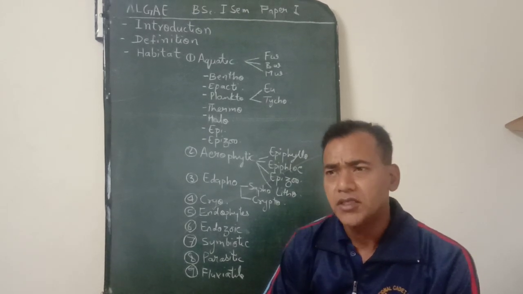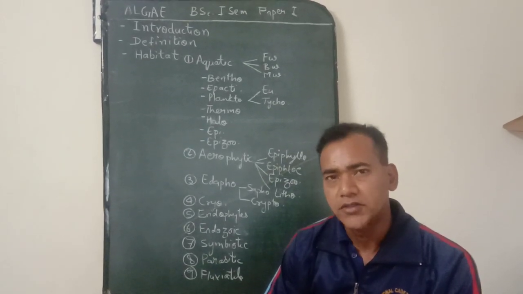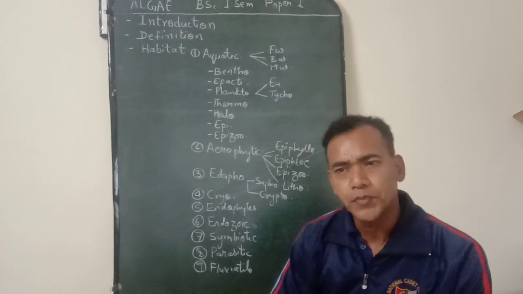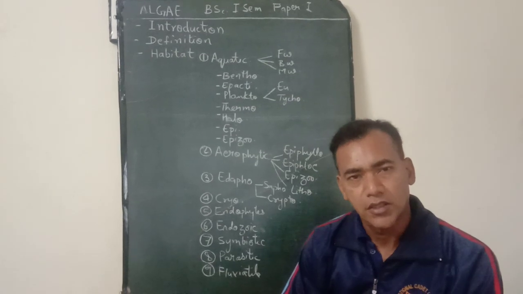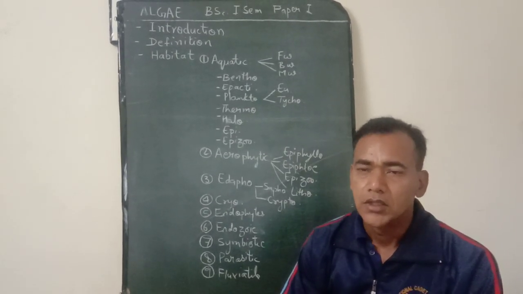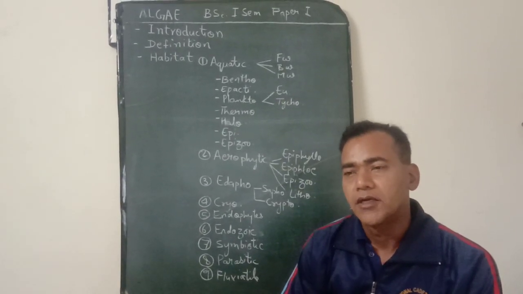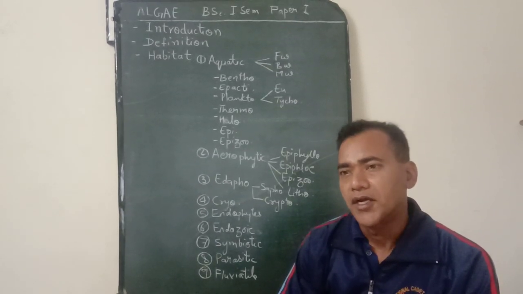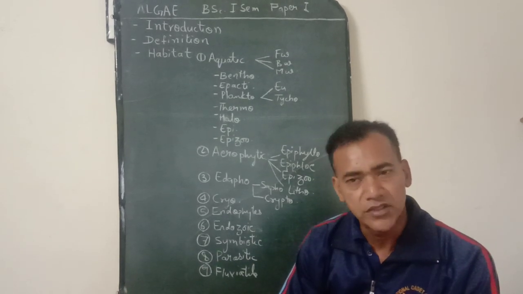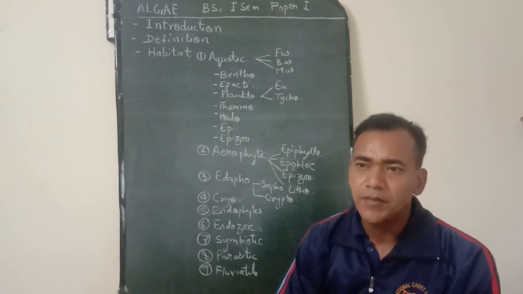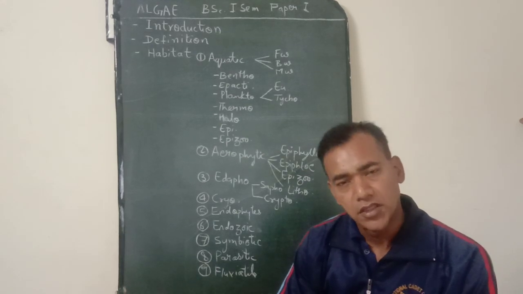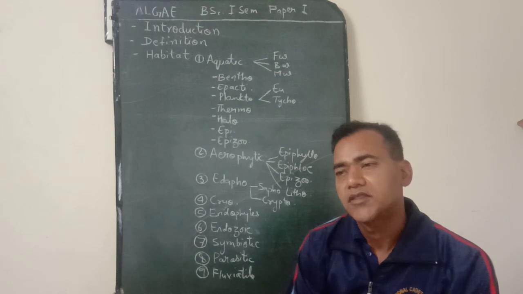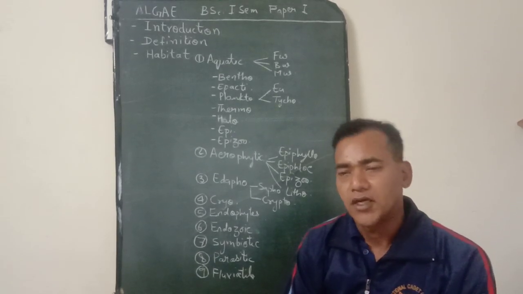Initially, scientists classified plants into two groups: cryptogams and phanerogams. Cryptogams, those plants in which there is no clear-cut differentiation of root, stem, and leaves, and phanerogams, plants having flowers and having a clear distinction between root, stem, and leaves. Cryptogams were divided into three divisions: thallophytes, bryophytes, and pteridophytes.